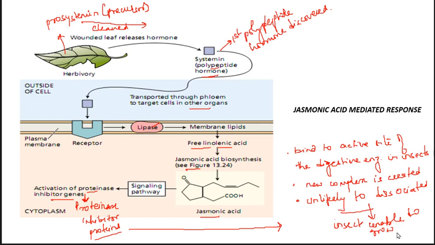The insect is unable to grow, starves and dies in that region, so further infection is prevented. In this way the jasmonic acid signaling pathway shows the defense response against insects.